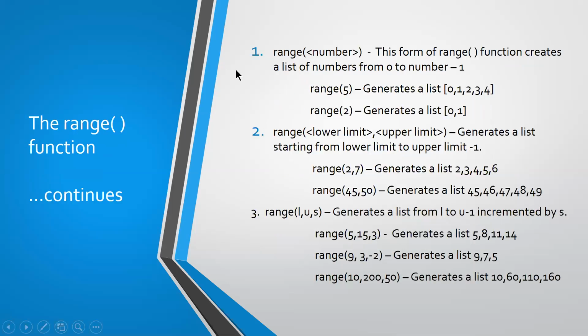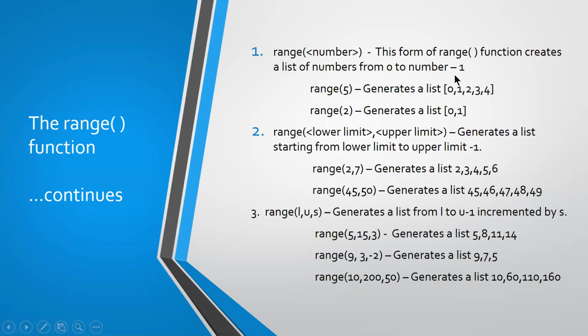The first usage of the range function is specifying only the number: range of some number. This form of range function creates a list of numbers from 0 to number minus 1.